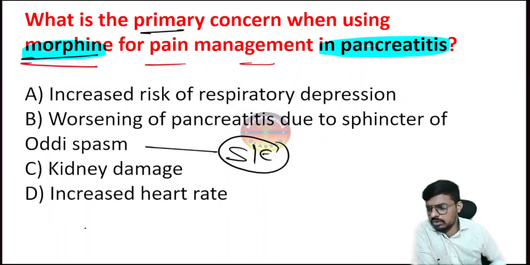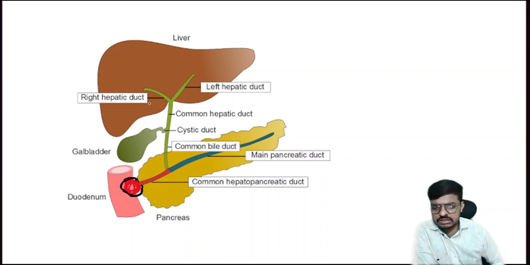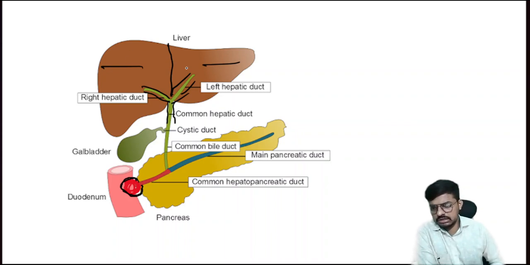Sir, what is the sphincter of Oddi? Let me clear it. So, look at this image. From here, this is the liver. This is the left part of the liver. This is the right part of the liver. Okay, from the left liver, the left hepatic duct is coming, and from the right side liver, the right hepatic duct came, which make the common bile duct. I think this image is not clear. I will draw and tell you. Don't worry. The master is here. Don't have to fear. Okay.